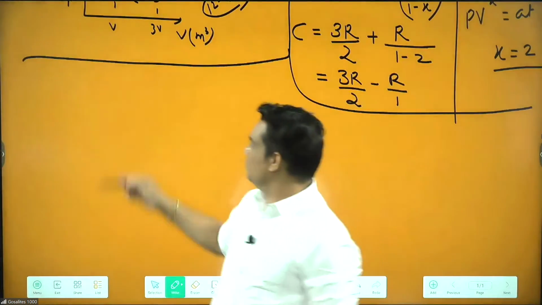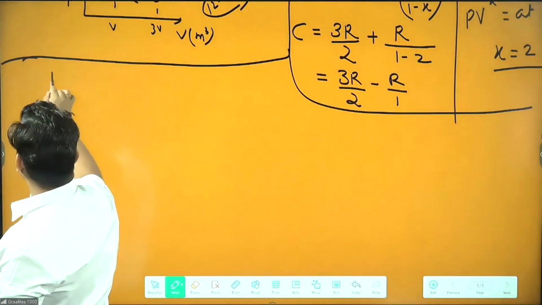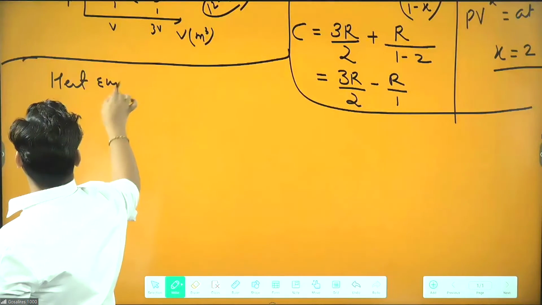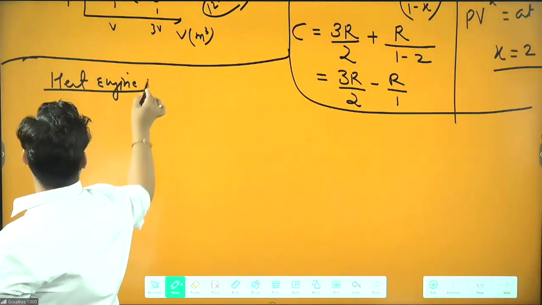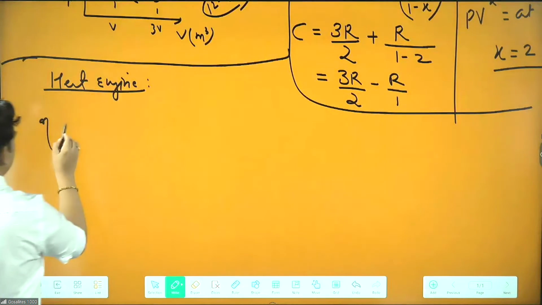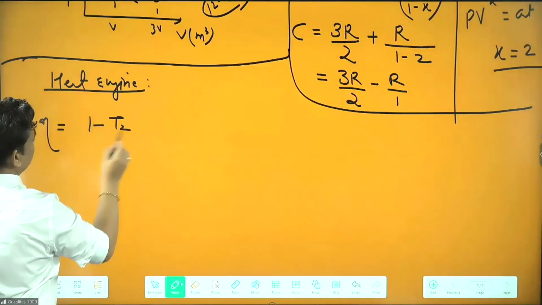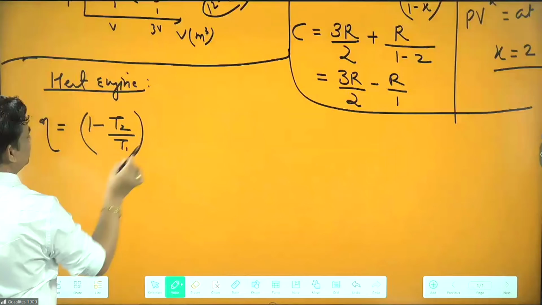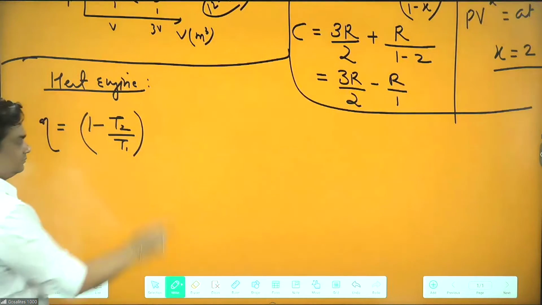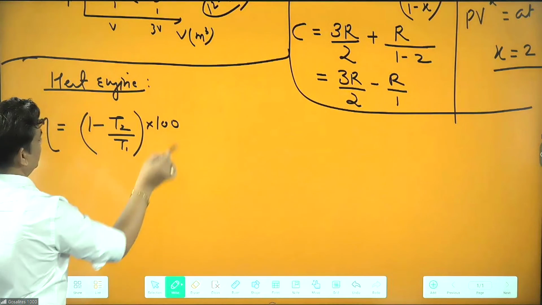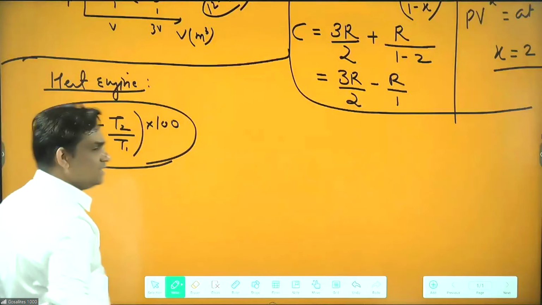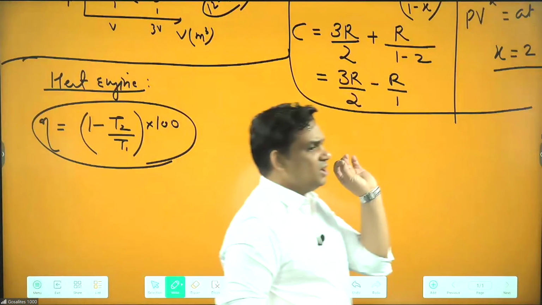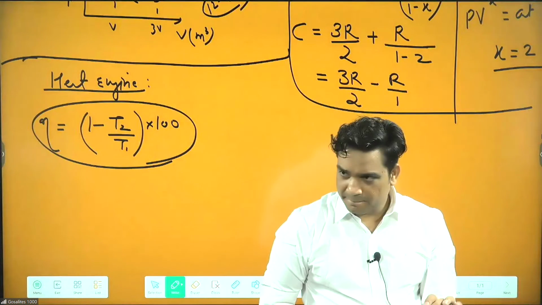Now in the heat engine, the efficiency formula is basically 1 minus T2 by T1, into 100.